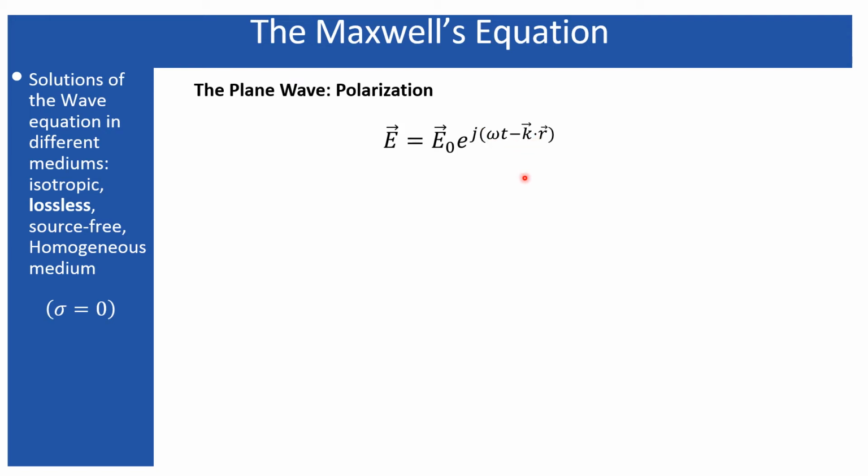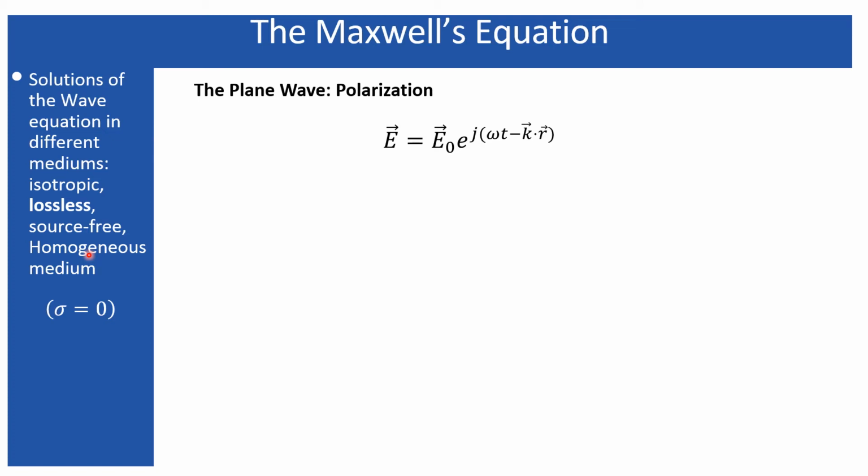This represents the propagation, but this vector right now comes from the analysis of finding the solution for this electric field. We have seen that this represents a constant over space. Here I am finding the solution over an isotropic, lossless, source-free, homogeneous medium, and this medium is basically infinitely extended.